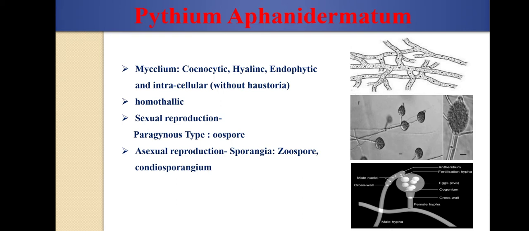These are dispersed by air. Okay, so in moist condition, zoospores will form, whereas in dry condition, conidiosporangia are formed, which are dispersed by air and infect the new hosts.